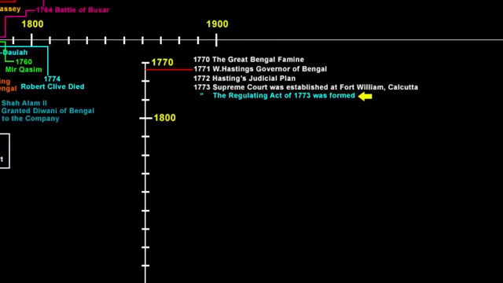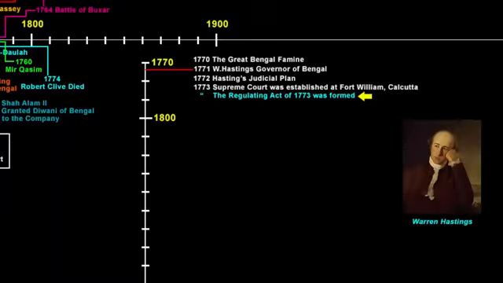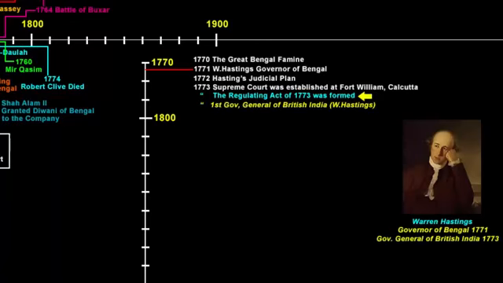Since Bengal was the most important presidency, the Governor of Bengal, Warren Hastings, became the obvious choice for the Governor General position. That's how the Governor of Bengal Warren Hastings became the first Governor General of British India in 1773. Now this Regulating Act of 1773 also created a new Supreme Court about which we spoke moments ago. So the 1772 Judicial Plan of Warren Hastings, with support from the Regulating Act of 1773 of the British Parliament, made way for the establishment of the first Supreme Court in India and also gave a promotion to Warren Hastings by making him the first Governor General of British India.